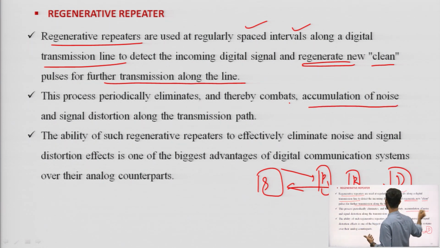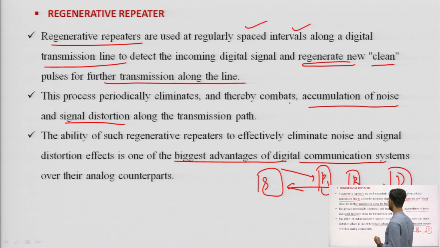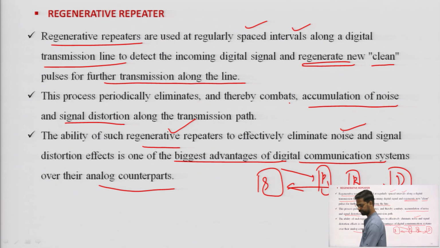The ability of such regenerative repeaters to effectively eliminate noise and signal distortion is one of the biggest advantages of digital communication over its analog counterpart. It was not there in the analog part, but in the digital part it is added to eliminate noise or distortion of the signal.